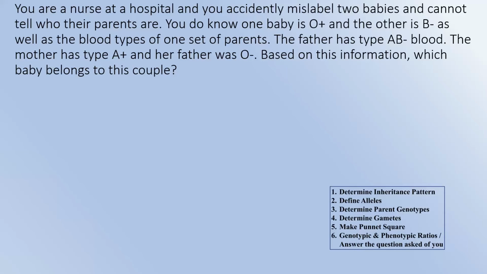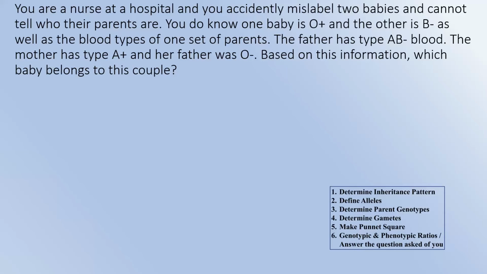In all seriousness, this is a quick example of a blood typing reasoning question. This one's kind of a basic one, but the idea of it goes across lots of problems you're going to see in genetics. It's about trying to figure out parentage through blood typing. And the scenario here is very serious.